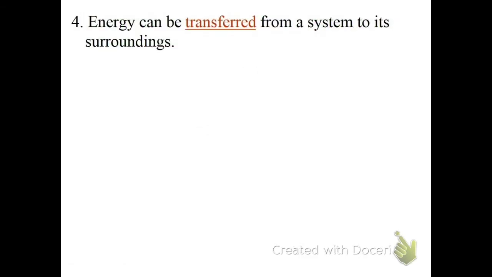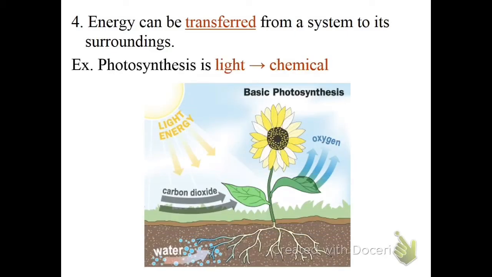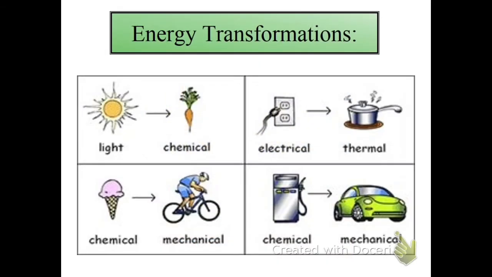And another key idea from energy is that it can be transferred from a system to its surroundings. It can change form and it can go from one place to another. So for example, photosynthesis is when light energy turns into chemical energy through the process of biology. There's lots of other energy transformations. For example, you plug something into the electrical outlet and it makes something else hot. You eat food and you can use it to power your body and pedal a bike. Or you put gasoline into a car, which is stored chemical energy, and it can turn into the mechanical energy of your car driving. So energy transformations are all around us.